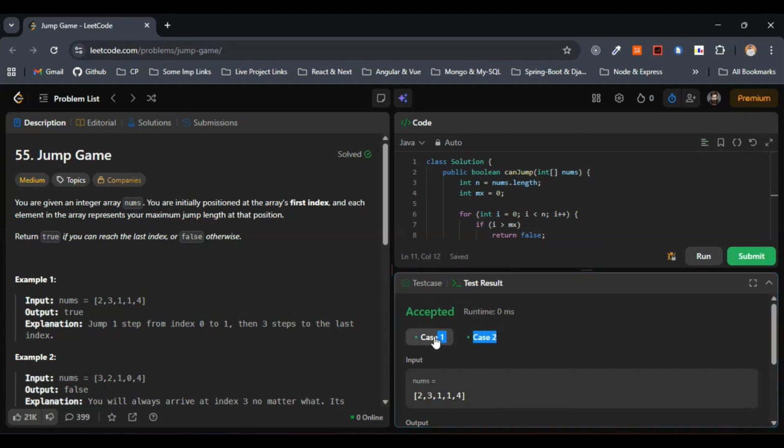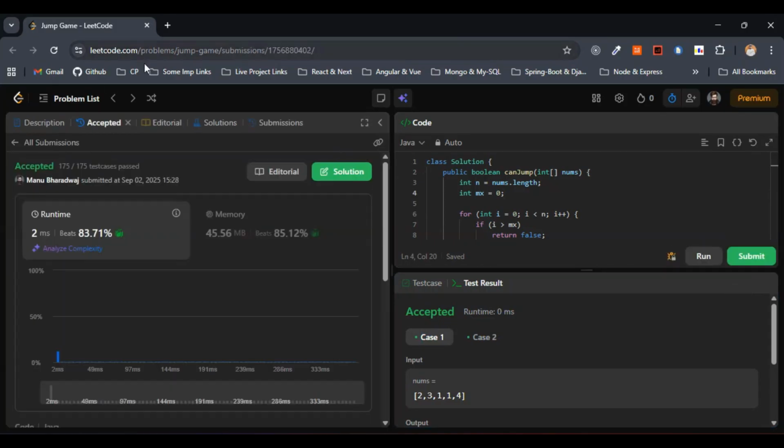Yep, you can clearly see here the sample test cases are getting passed. So let me hit the submit button quickly. I hope this works for all the test cases. Let's see. Yeah, you can clearly see all the test cases are getting passed, meaning the code works absolutely correctly in this case, right?